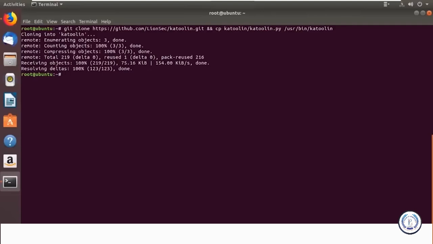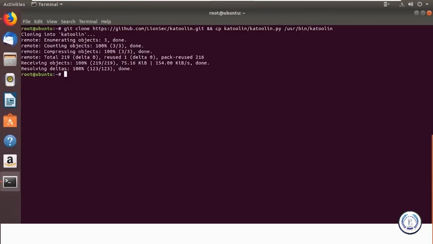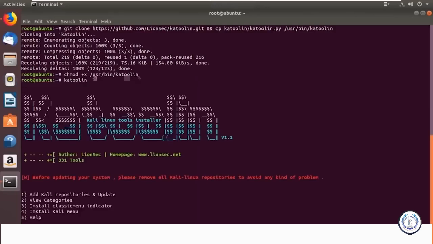Now we'll have to change permissions so that we have access to use Katoolin. For that, basically we are giving execute permission. So chmod +x. Make sure you take a look at that. Plus x and enter. We are ready, guys. Now our Katoolin is installed. Say katoolin. So as you can see, it's all ready. But the first thing that you should do, before you upgrade your system, it says please remove all the Katoolin repositories to avoid any kind of problems.